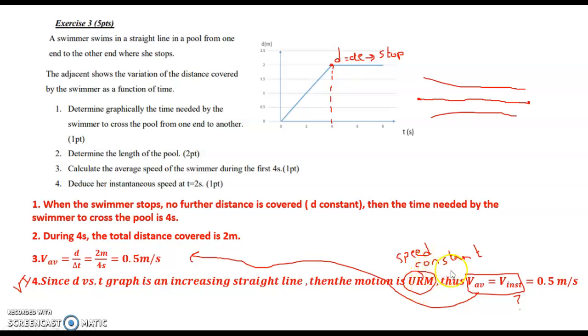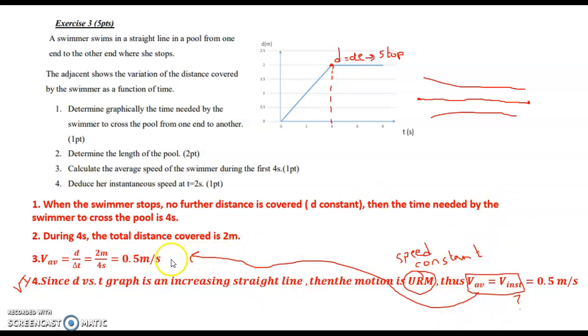So in this case, we have that the average speed is equal to the instantaneous speed. Whether we calculate the average speed during the whole time or we check it at each instant, we find that it's the same. So V average is V instantaneous.